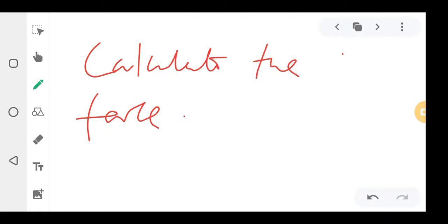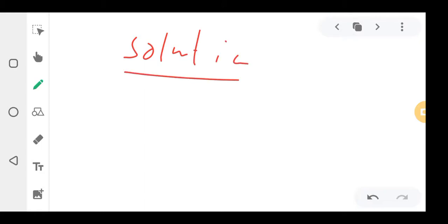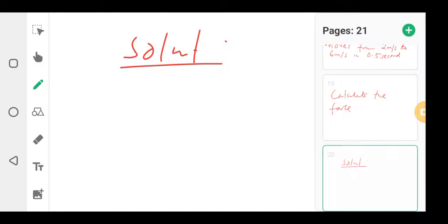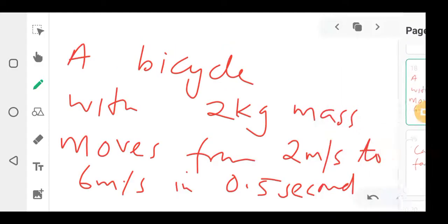Have you seen this question? Before I even do anything, I already know that the question has velocities. So I'm doing the solution now. The question has velocities, meaning the formula that will work here is the one with velocities. So if you look at the question, it has velocities, guys.